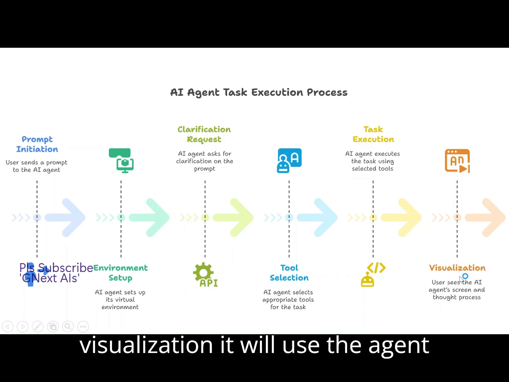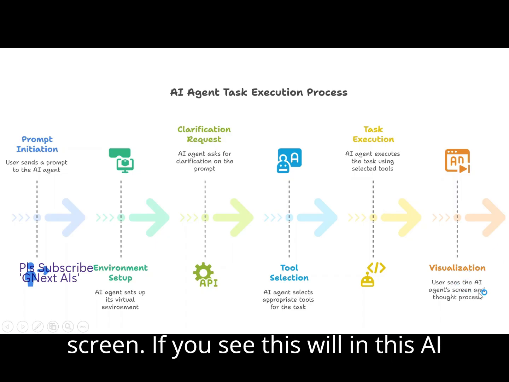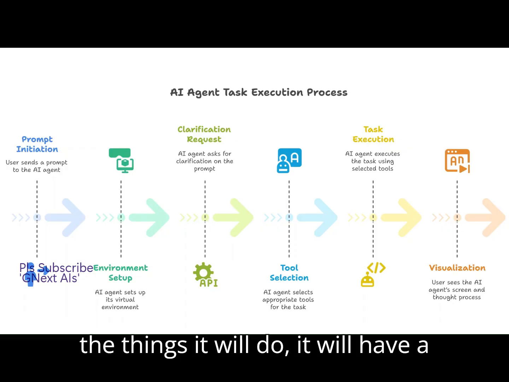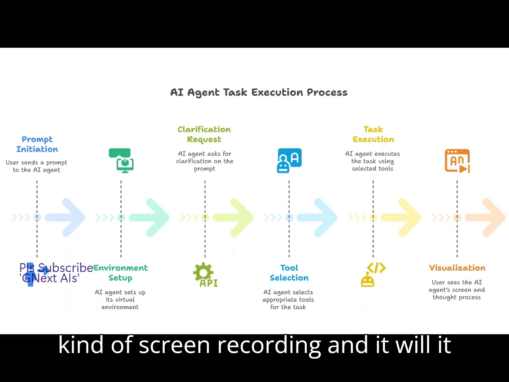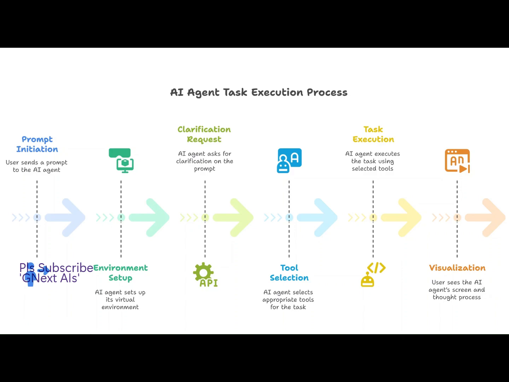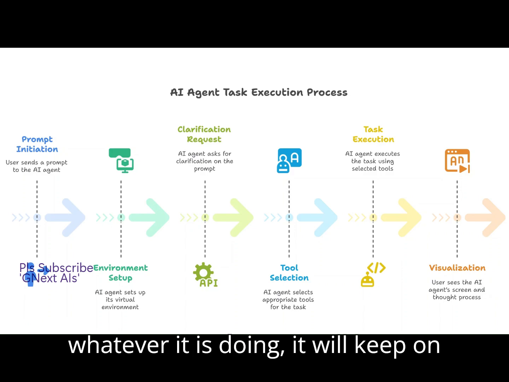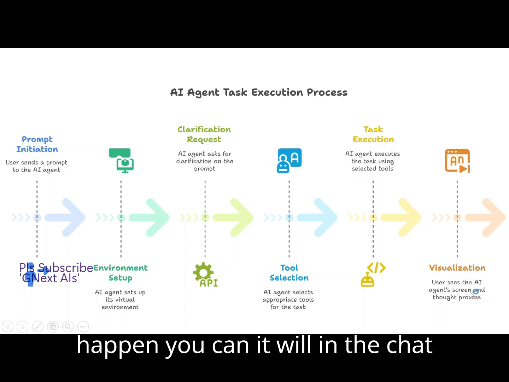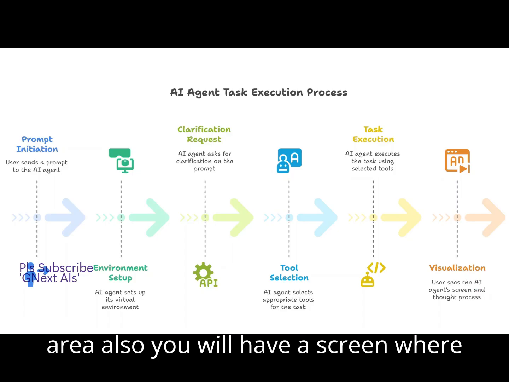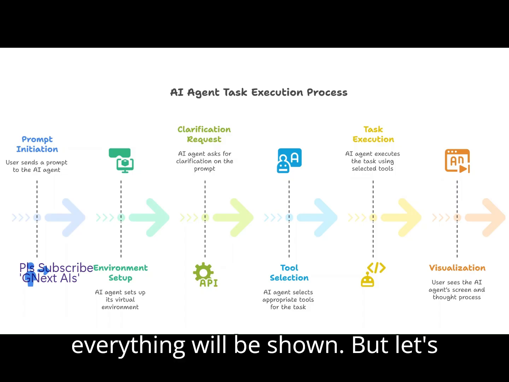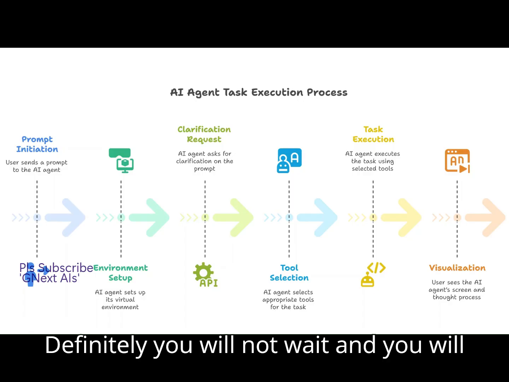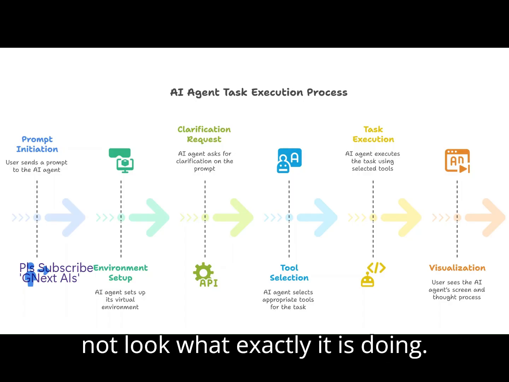Then visualization, it will use the agent screen. One good thing in this AI agent is that whatever it does, it has a kind of screen recording. Whatever it is thinking, whatever it is doing, it will keep writing on the screen. In the chat area also, you will have a screen where everything will be shown. But let's say a 30-minute task is going on, you will definitely not wait and look at what exactly it is doing.